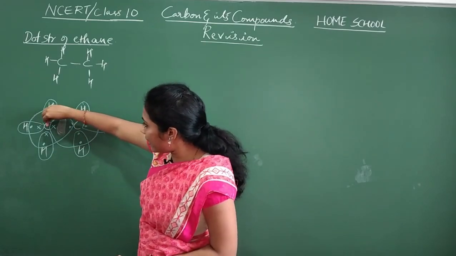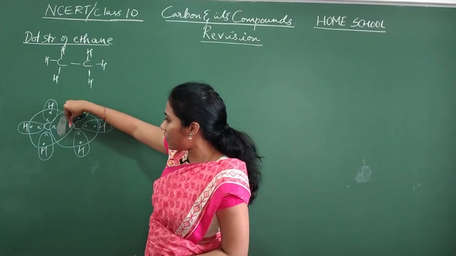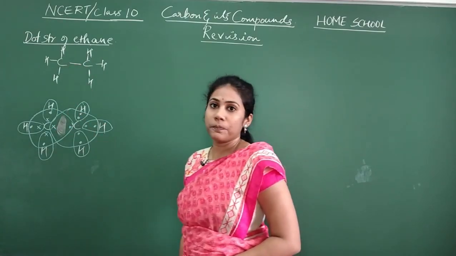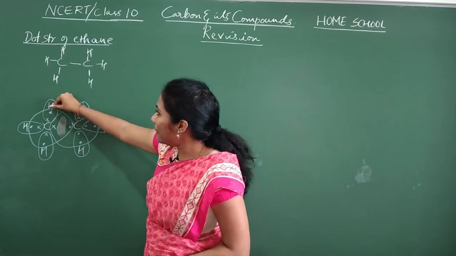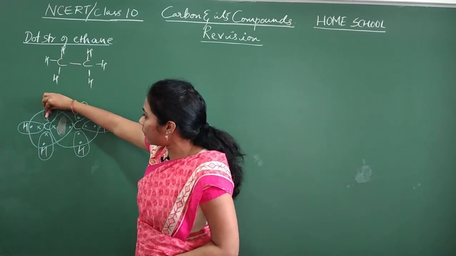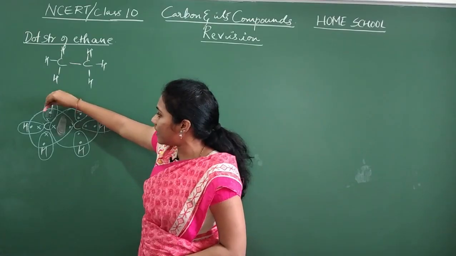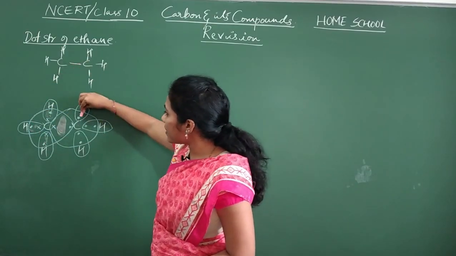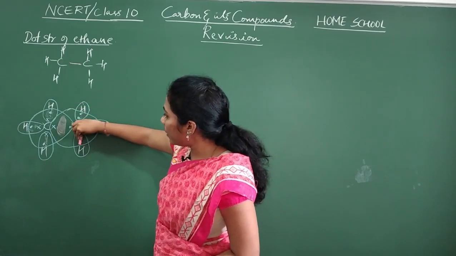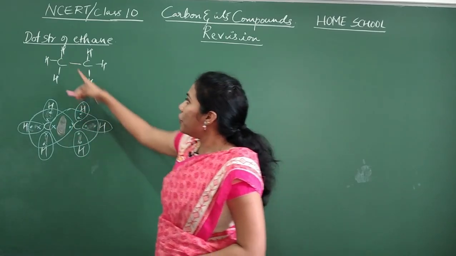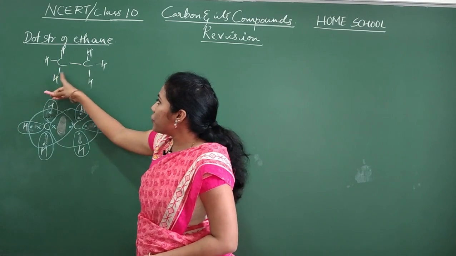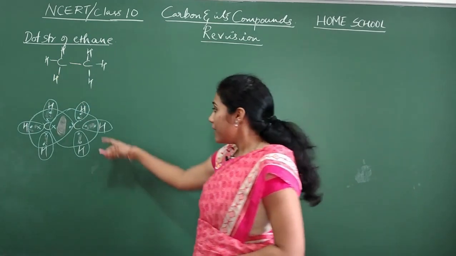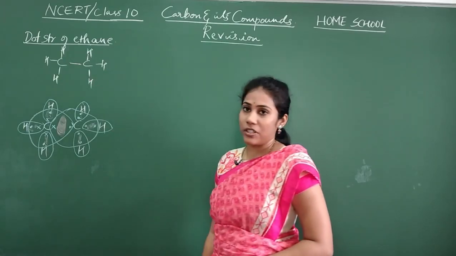This is a shared area between carbon and carbon. How many electrons are there? 2 electrons. So 1 covalent bond you have put. Okay. And between carbon and hydrogens, see how many electrons are shared? 1 pair of electrons, that is 2 electrons. Here 2 electrons, here 2 electrons, here 2 electrons, here 2, here 2 and here 2. Isn't it? So between every carbon and hydrogen, 1 covalent bond you have shown. Clear everybody? So this is a way of writing dot structure.